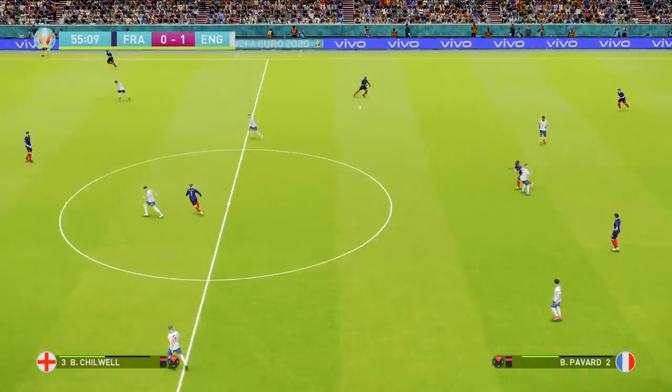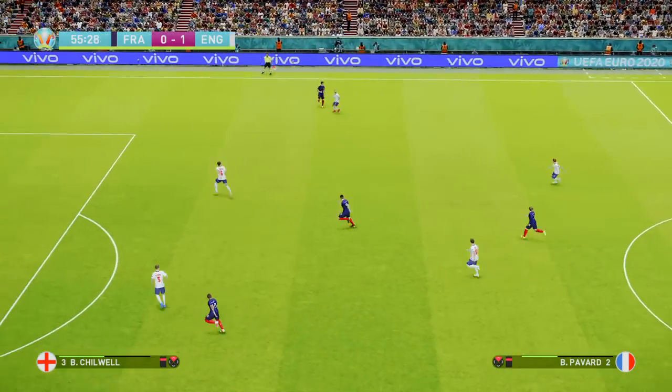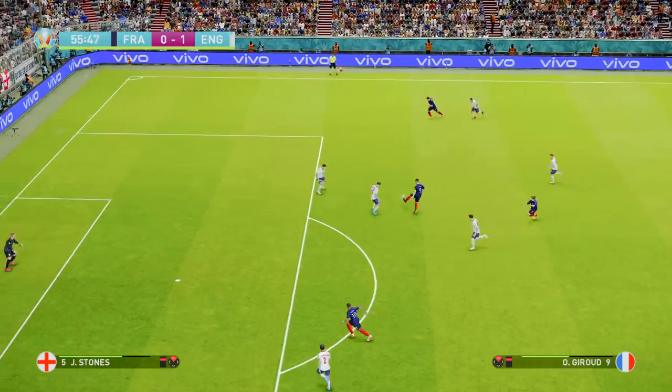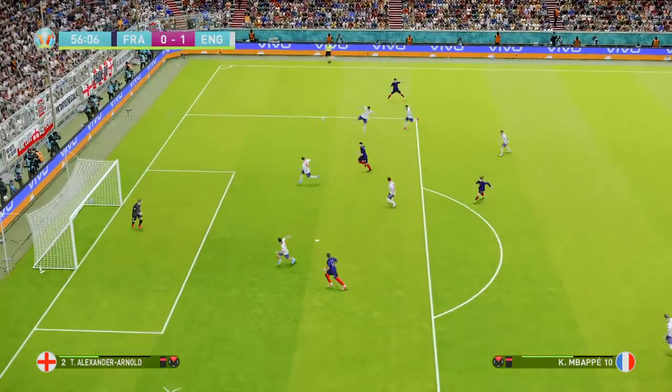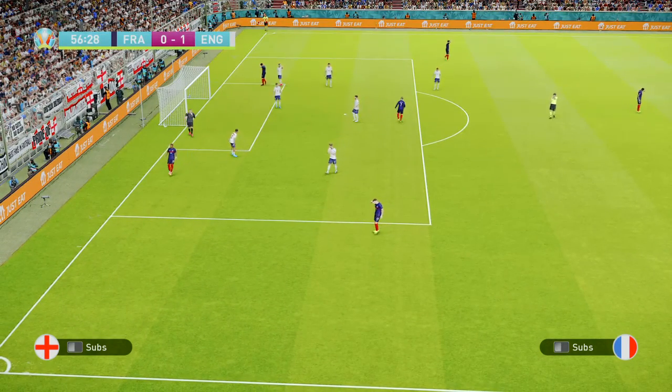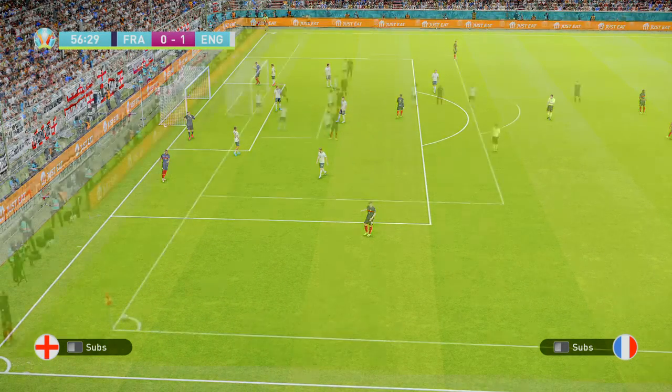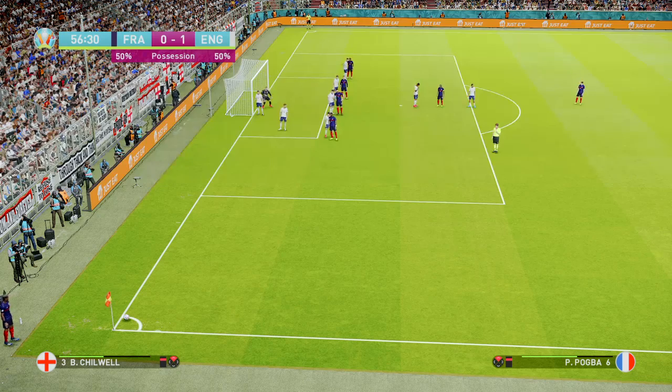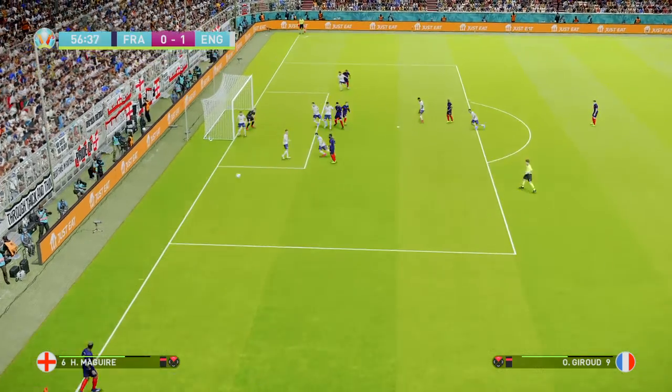Exchanges passes with Longley at the back, and they've got to be creative here. That's a lovely long ball. And the header down could fall for Giroud. Here's Pavard up from the back. Good cross. Mbappe there. Alexander-Arnold puts it out for the corner. France starting to get some kind of pressure. Hardy obviously got into them in the interval.